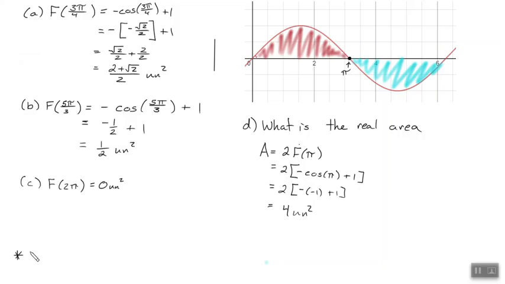I want to know what's the difference between displacement and distance traveled. Displacement is where you end up, versus distance, which is what you do to get there. Specifically, and we'll see this again in an upcoming section, displacement is the net change in position. This is the integral from a to b of v of t dt. If you give me velocity and integrate it, that gives me the displacement. Now, if we compare that to distance traveled,